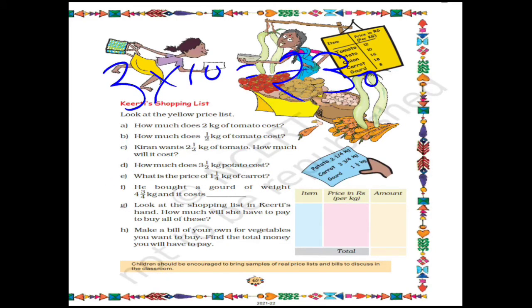What is the price of 1/4 kg of carrot? Now we have to find the price of 1/4 kg of carrot. So this you will be doing as homework. Next question: he bought a gourd of weight 4 and 3/4 kg, and its cost. And these two both will be your homework.